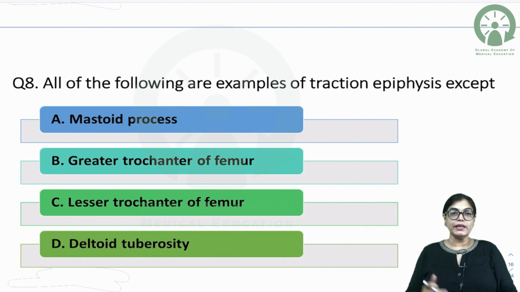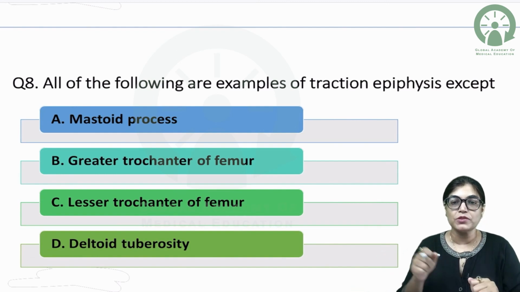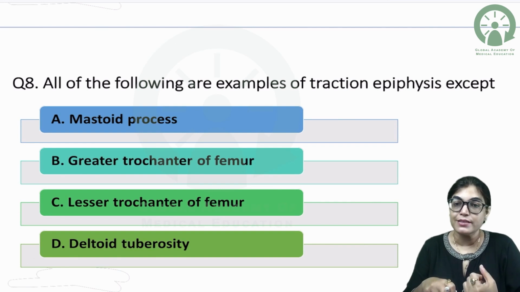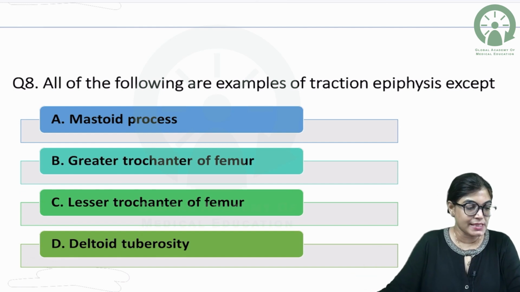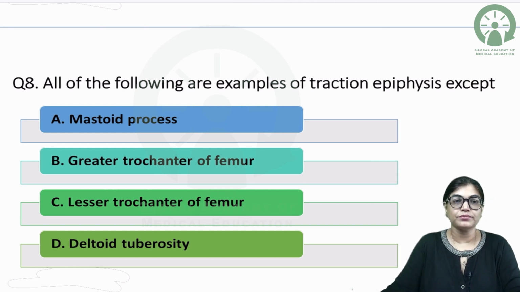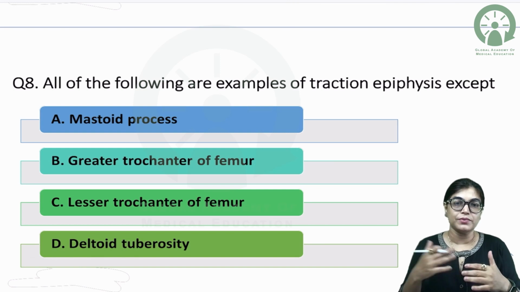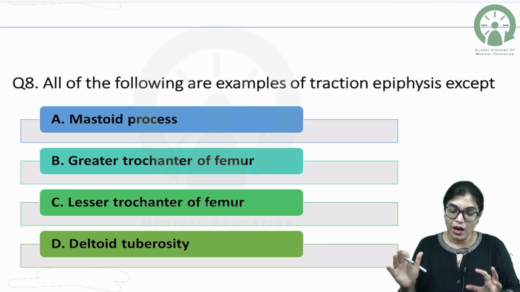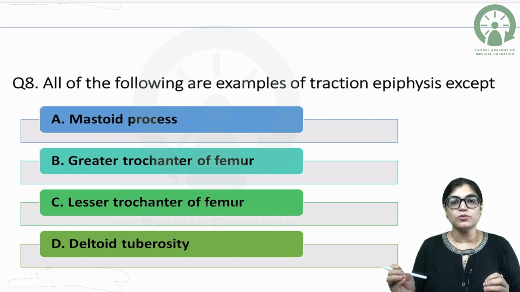Okay, all of the following are examples of traction epiphysis except. The options provided are mastoid process, greater trochanter of femur, lesser trochanter of femur or deltoid tuberosity. Okay. Now, my dear aspirants, we have four options and we have to choose the right answer. Examples of traction epiphysis. Now, we know that the mastoid process, greater